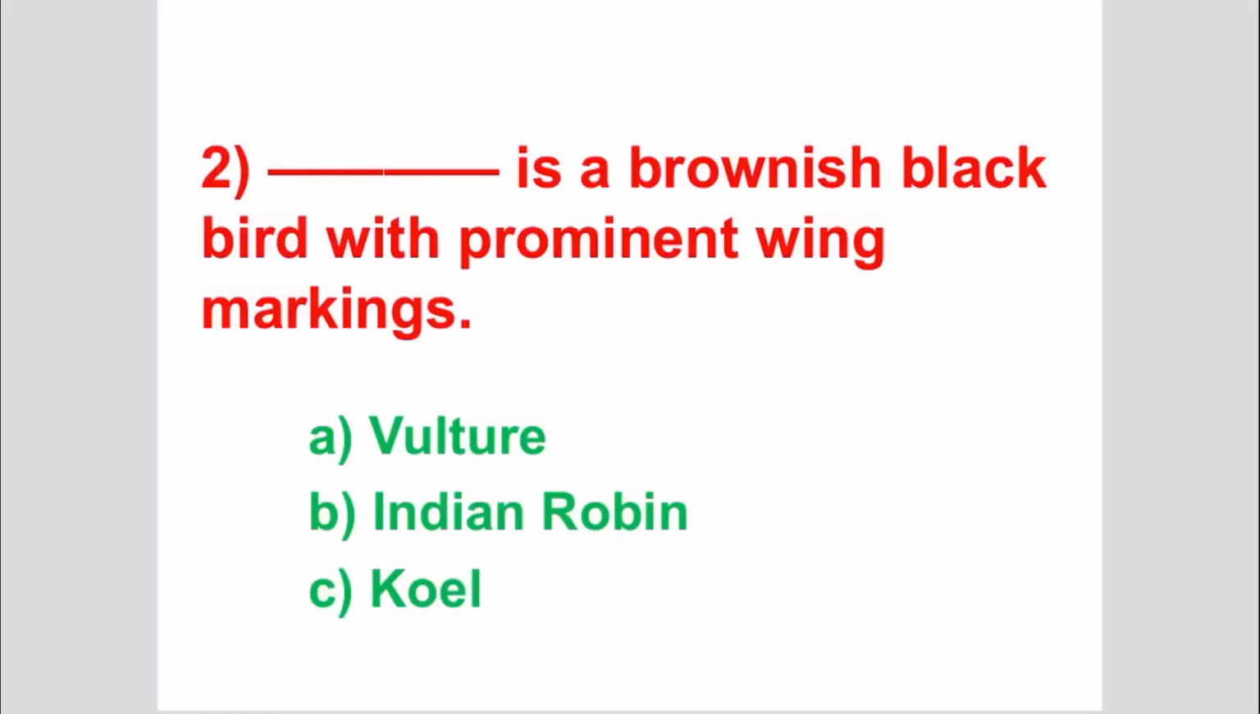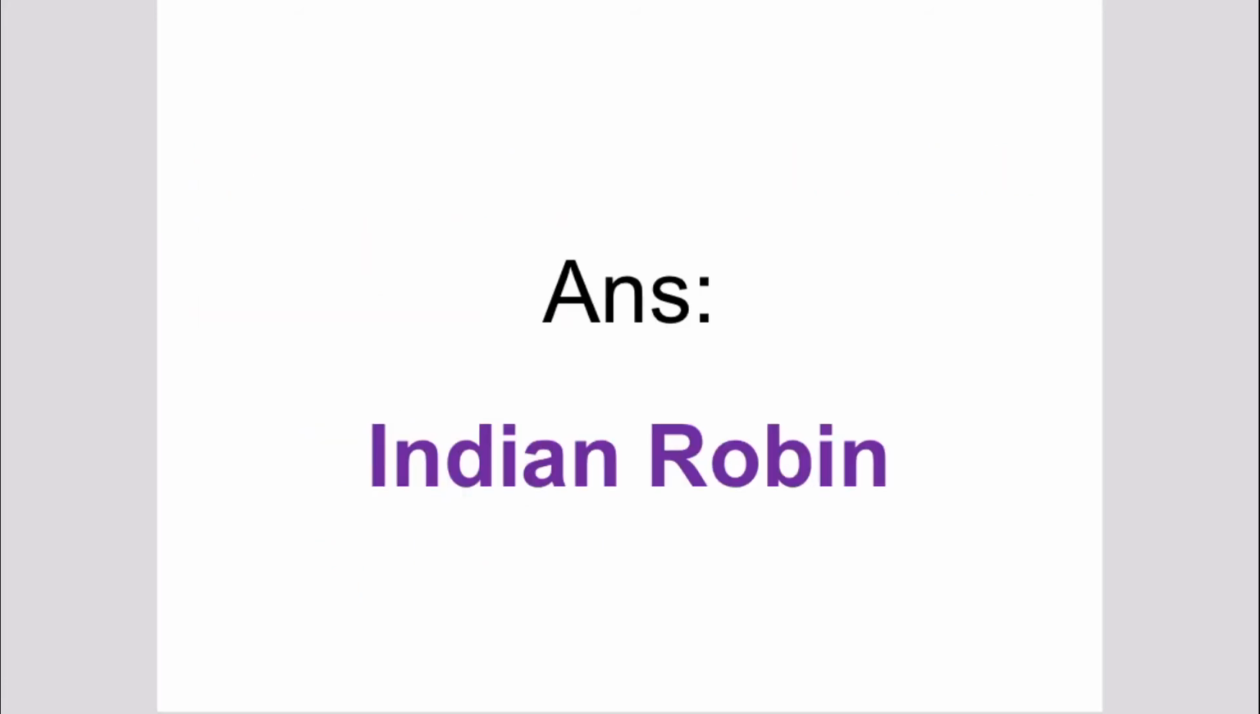Second question is, dash is a brownish black bird with prominent wing markings. Options are vulture, Indian robin, and quail. Answer is Indian robin.